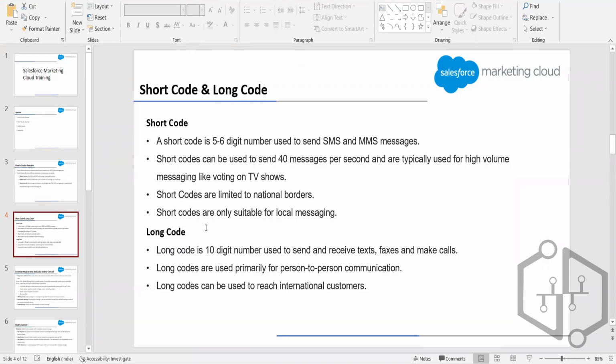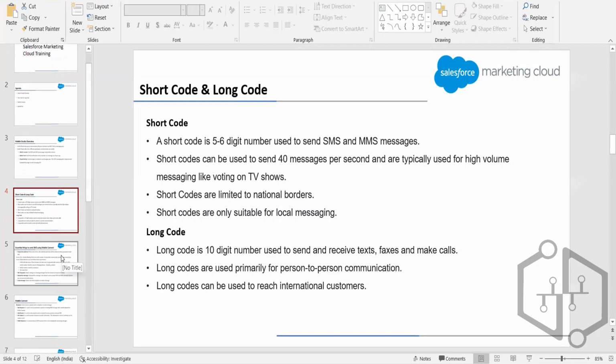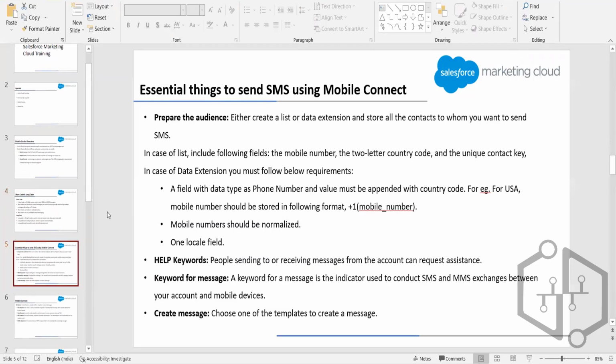Generally we use short code. I've never seen a long code being utilized in any of the projects so far. So we generally rely on the short code if we want to send the SMS. The next thing is that we are going to look at the different things that we require if we want to send the SMS. We discussed that we need the short code or the long code if we want to send the SMS.